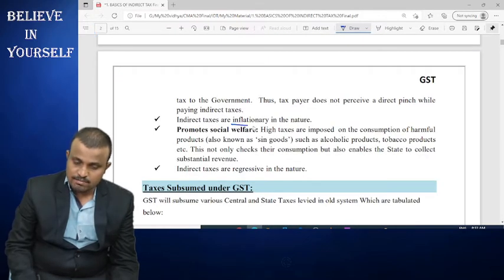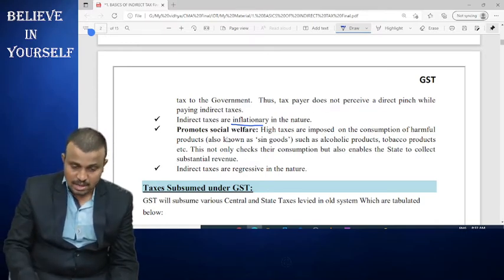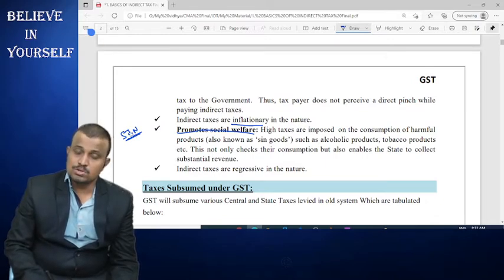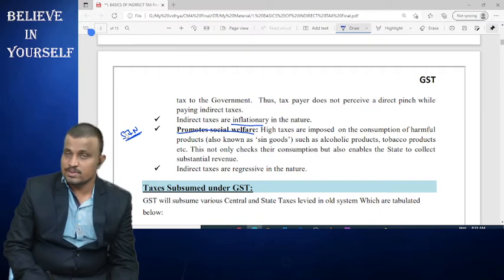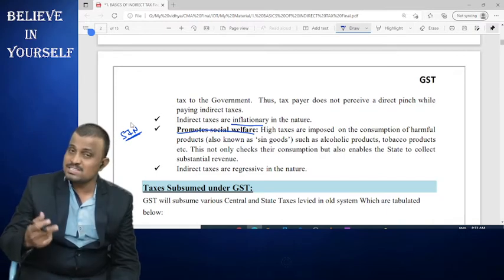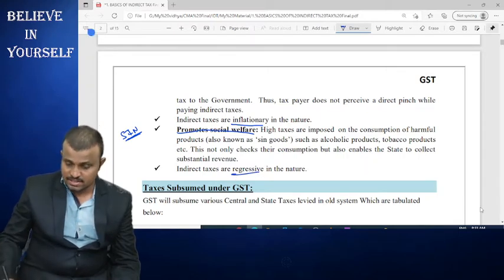Next, indirect taxes are inflationary in nature because the tax inflates the price of the product or service, and indirect tax promotes social welfare. Here there are some products called sin goods. Sin goods stands for those goods which are harmful to the health of human beings. Generally, high rates of indirect taxes are levied on these products, like tobacco products and alcohol meant for human consumption. Due to the high rate of taxes, the prices are increased. If the prices increase, then demand is decreased, and in that way consumption is decreased. Then the indirect tax department says we promote the welfare of the public. Then indirect taxes are regressive in nature, as we already discussed.